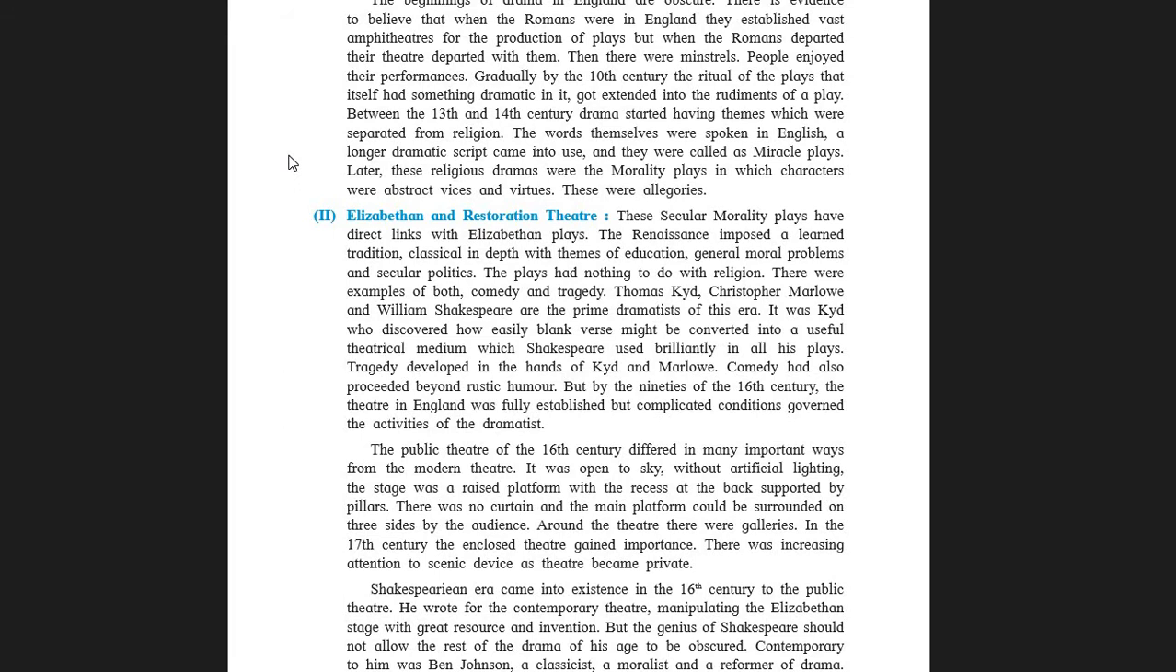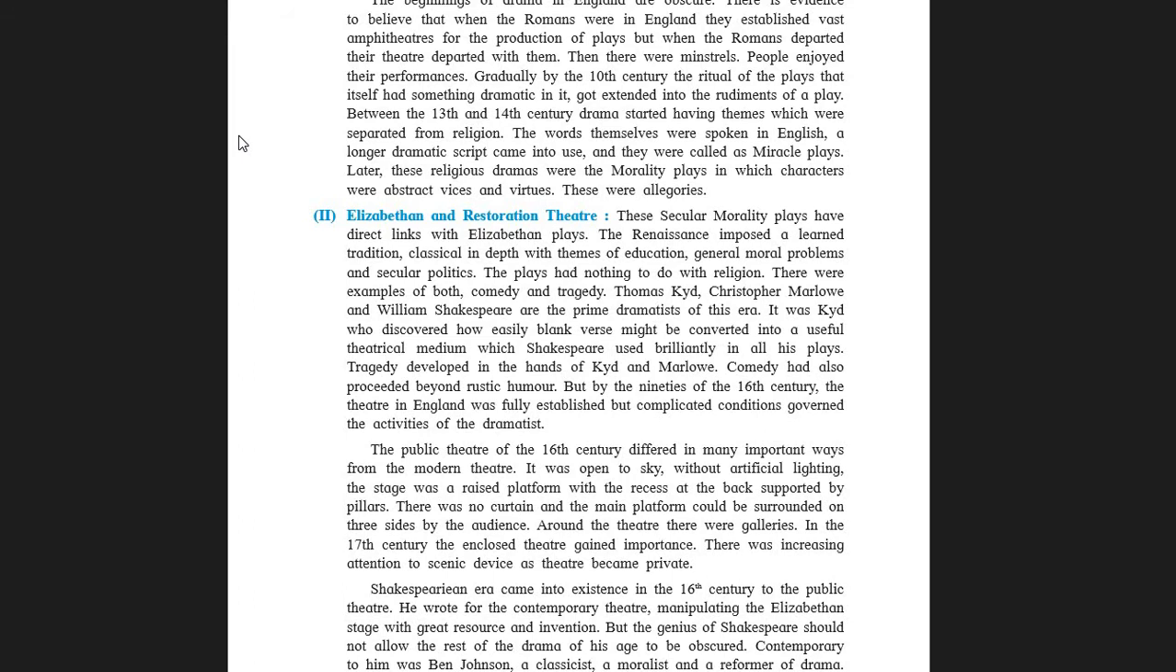And today we begin with Elizabethan and Restoration Theatre. Students, we have completed the previous text and now here we begin with 4.1 part 2. On your screen, as you could see, text page 131. We are on text page 131. Take note.